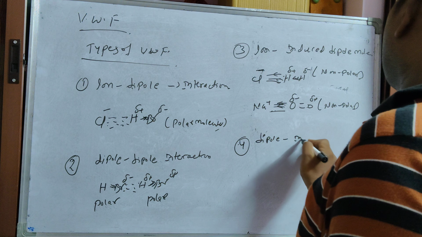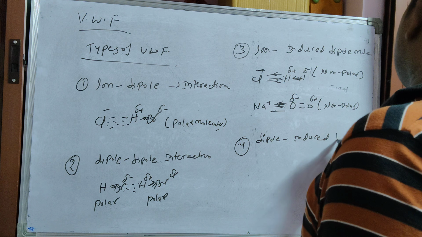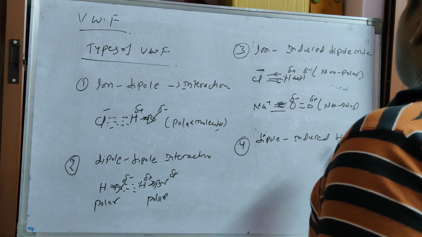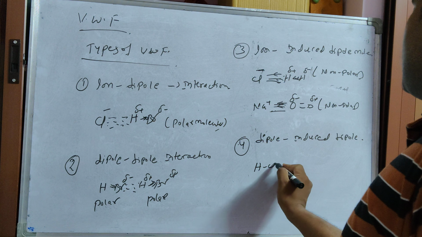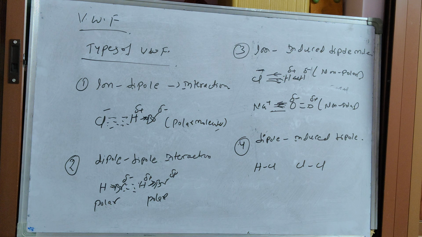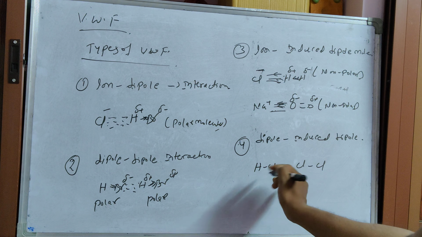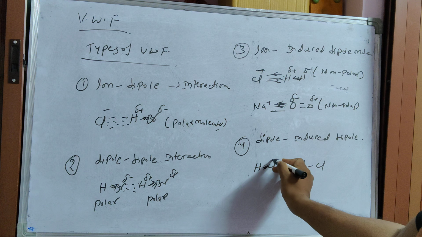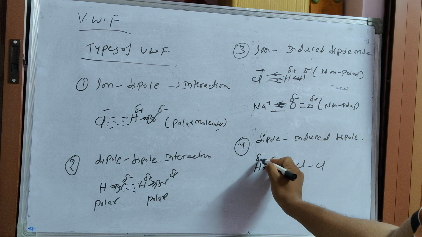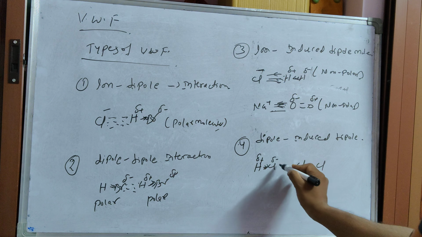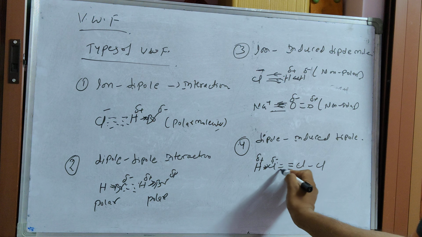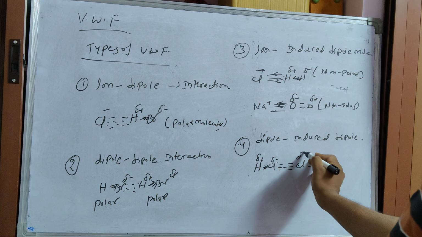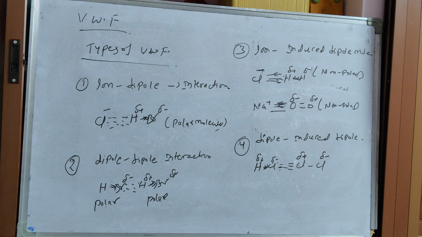Dipole and induced dipole. Induced dipole attractions. For example, take HCl and chlorine. Due to the electronegativity difference, chlorine is more electronegative, so it attracts the electrons and shows delta minus, while hydrogen shows delta plus. Due to this delta minus negative charge, it attracts the nearby chlorine towards itself, and then it automatically forms a positive charge on one side and a negative charge on the other.